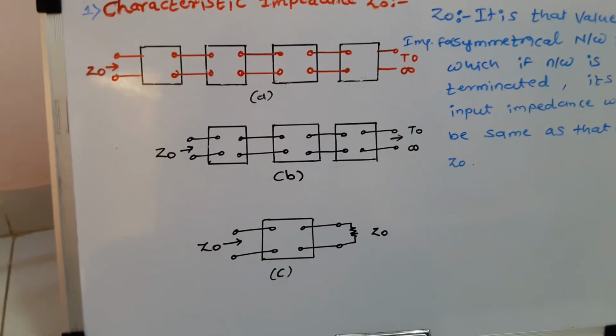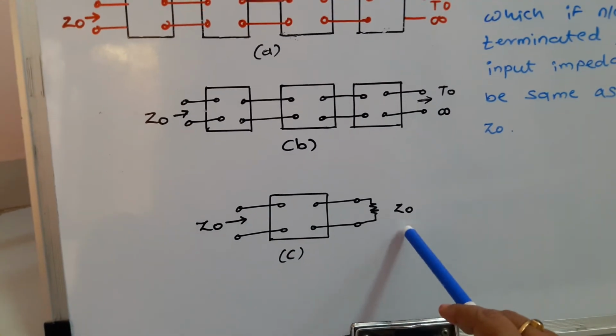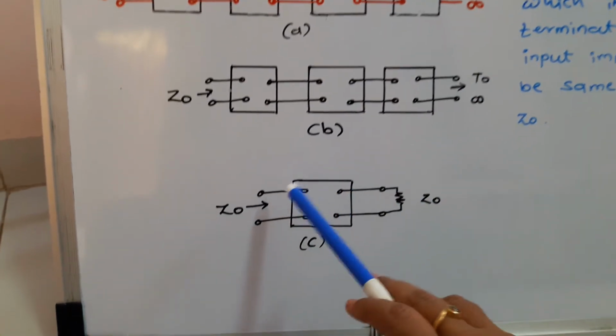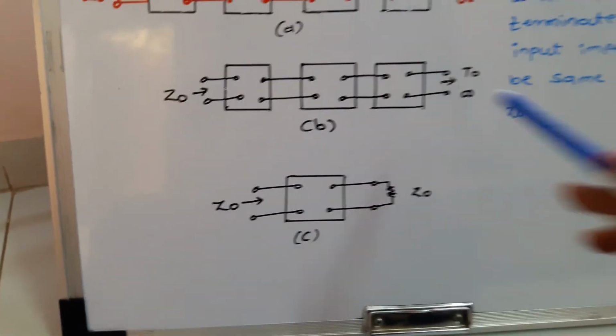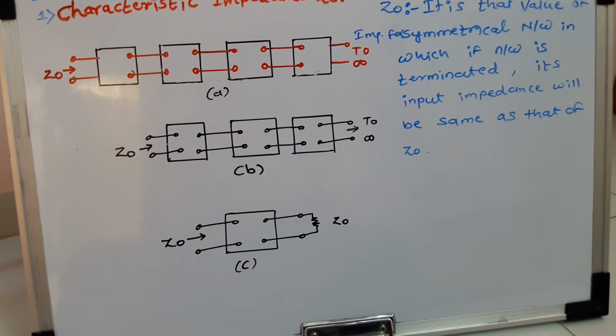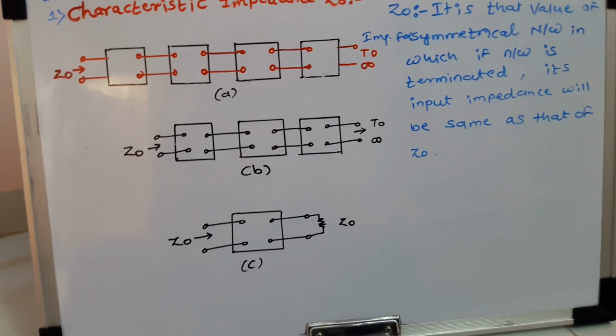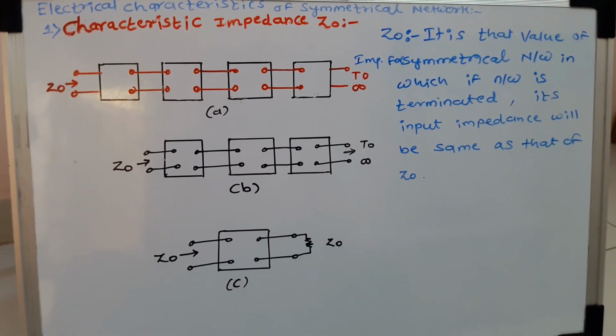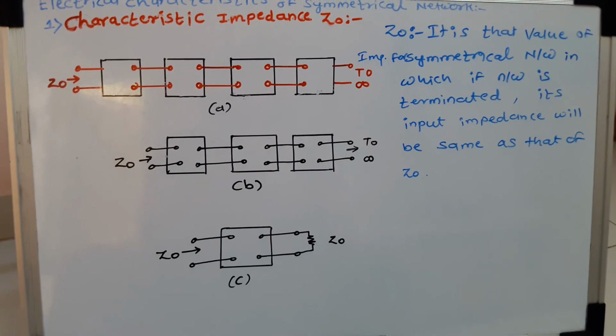Just keep in mind that we are terminating this network in Z0, and the same value will also be observed at the input side of this symmetrical network. So if it is terminated in characteristic impedance Z0, it is said to be correctly terminated.